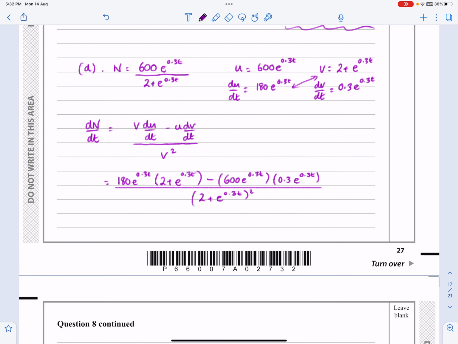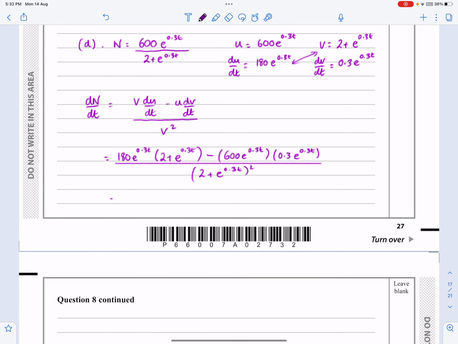So if we're doing that, let's multiply out this bit here and tidy that up. I'm going to multiply all the numerator, so I'm going to do 180 times the 2, so that's going to give me 360 e to the 0.3t.